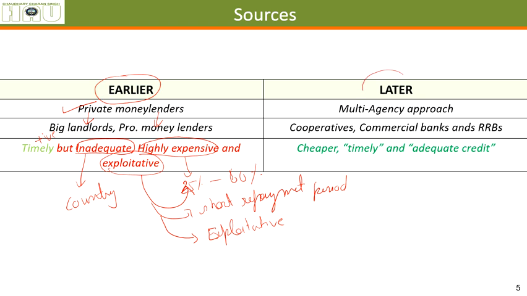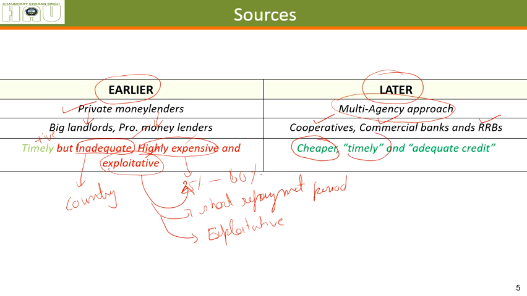Later on, seeing this situation, because the credit available was inadequate, highly expensive and exploitative, a multi-agency approach was adopted by the governments. Multi-agency means cooperative banks, commercial banks, regional rural banks, and other types of banks are also there. What are the benefits of dispersing loans through them? They are cheaper, there are no malpractices, the interest rate is regulated and is affordable.